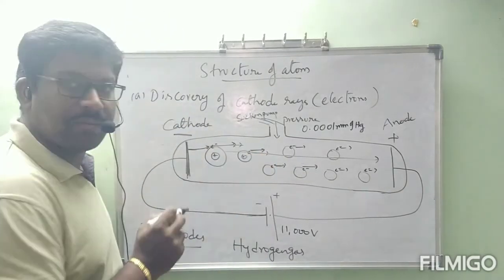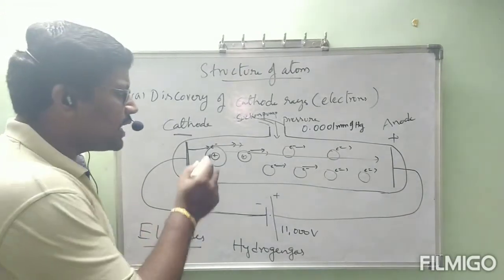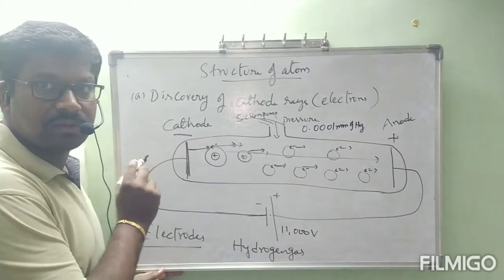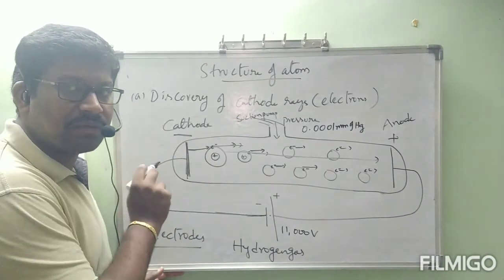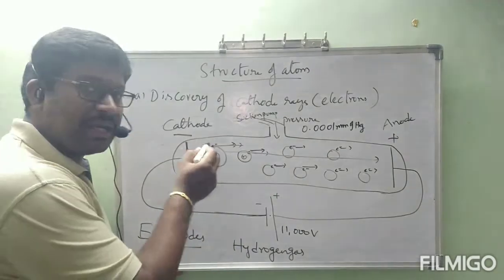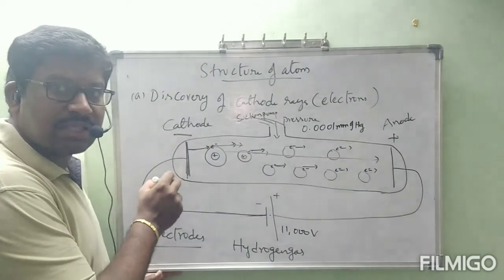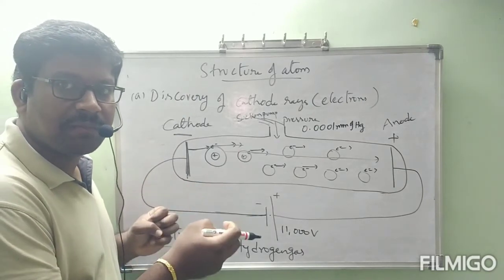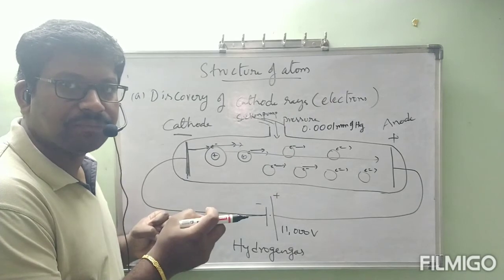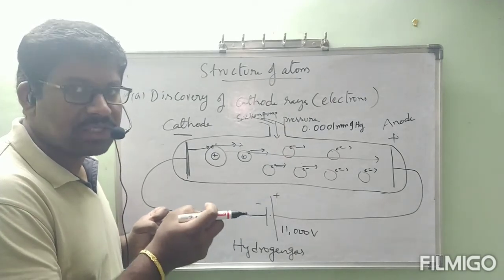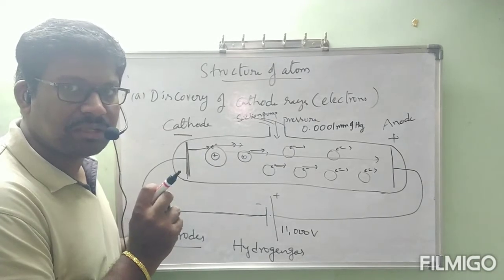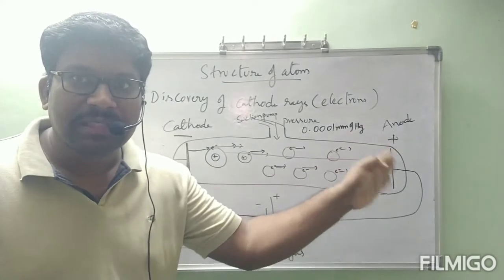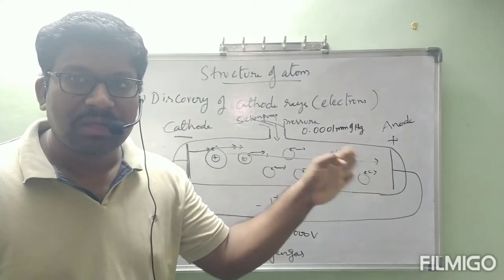Once these particles are coming out, please understand carefully: they are not moving towards the cathode. Why? Because these particles contain negative charge and the cathode contains negative charge, so repulsion will happen. Same charges will be repelled, opposite charges will be attracted. That's why these particles are moving towards the positive charged plate.